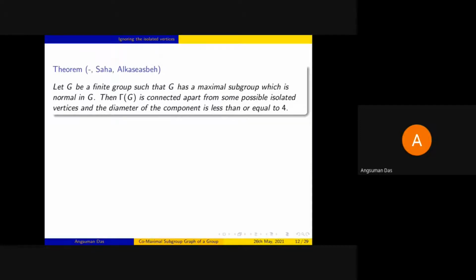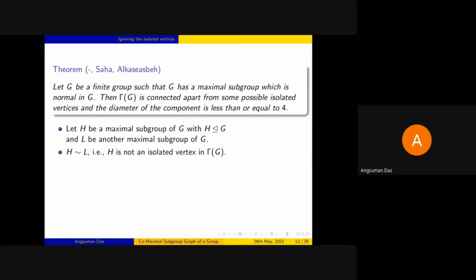So I'll briefly discuss the first part of the proof. It's an easy one. We take H to be a maximal subgroup of G which is normal in G. Now, two cases may occur. Either H is the only maximal subgroup in G. In that case, G will be a cyclic p-group, and the graph has only isolated vertices. If that is not the case, we have at least another maximal subgroup, say L of G.